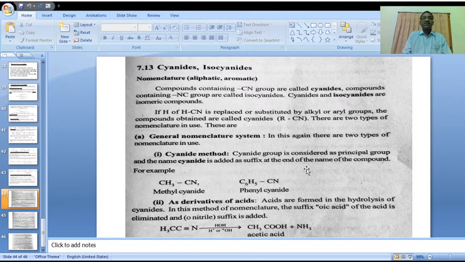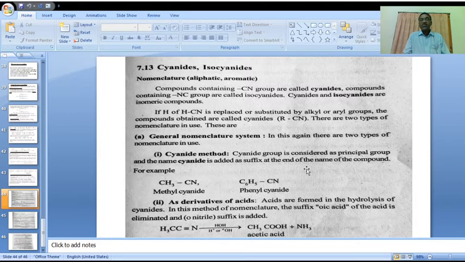Compounds containing NC, there is a difference. The attachment is different. In both functional groups the total number of atoms is the same, but the attachment is different.